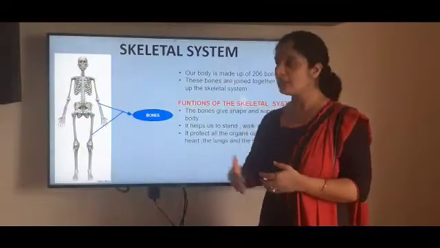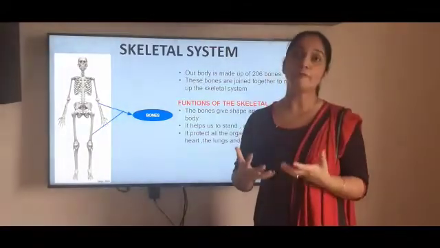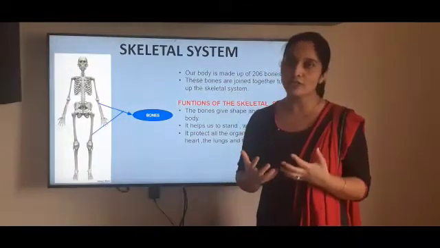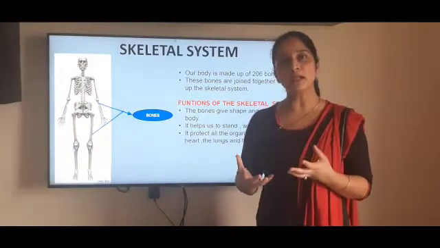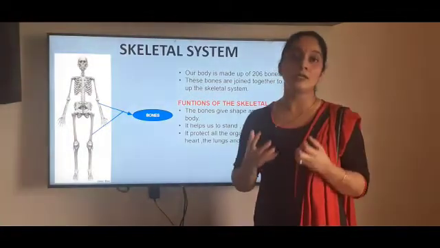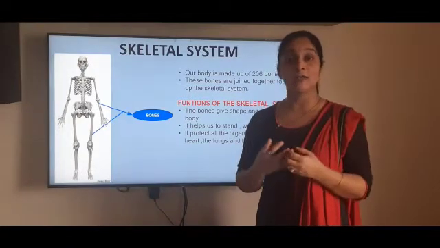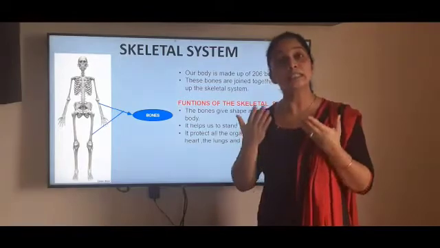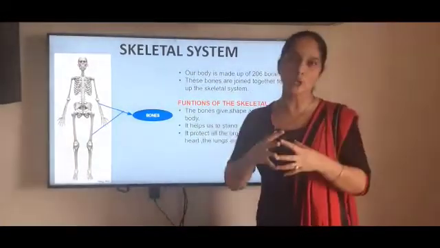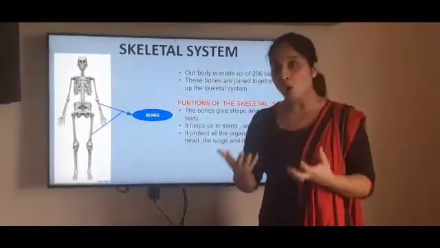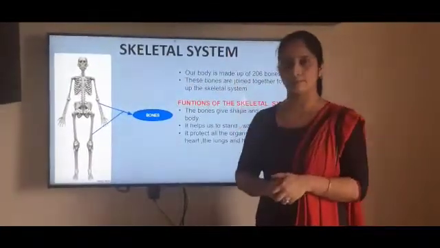And the next system is the skeletal system. Skeletal system is made up of bones. Do you know, children, bones are organs, or we can say bones are rigid organs. Rigid means hard organs. And our body is made up of 206 bones. Yes children. And when these bones join together, they form an organ system called the skeletal system.